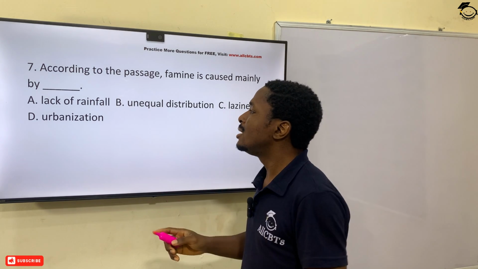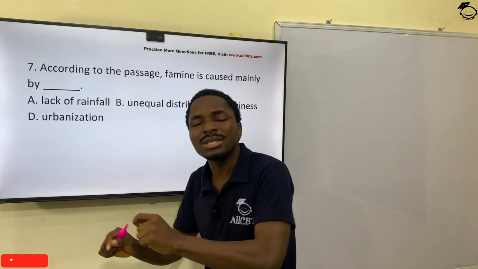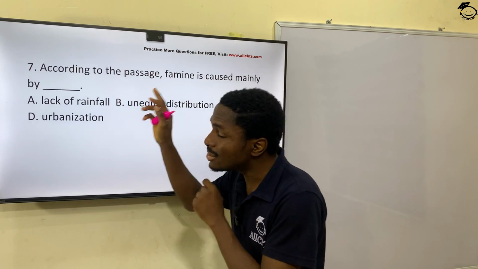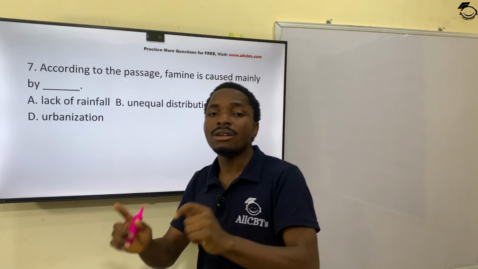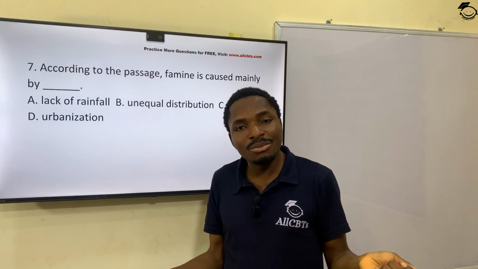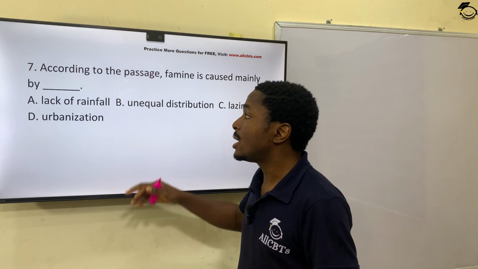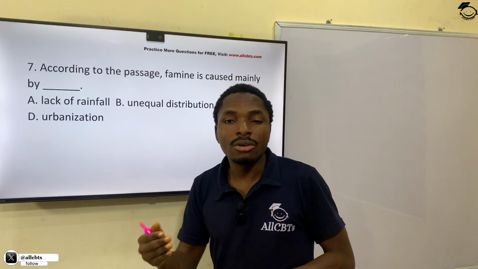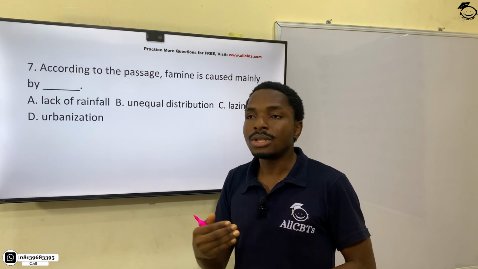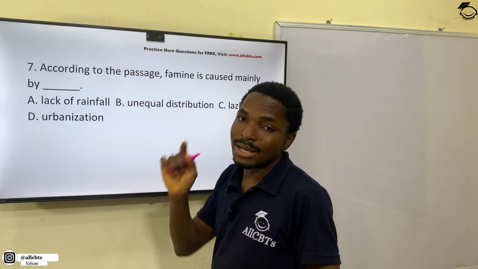So in other words, if what you read in the passage is false or does not connect to what is happening in real life, you better follow the passage because it says according to the passage. If you go out of the passage and suggest your answer based on real life occurrence, you'll be marked wrong by the examiner because that's not according to the passage. That's why you have to be big on instructions in your English language examination so that you don't get it wrong. Okay, so according to the passage,